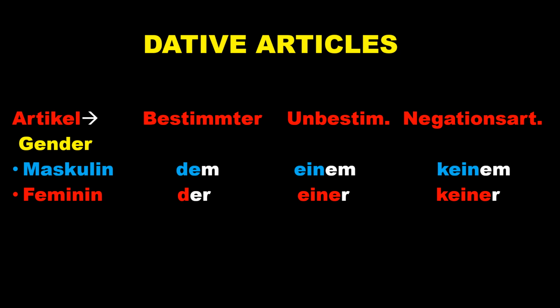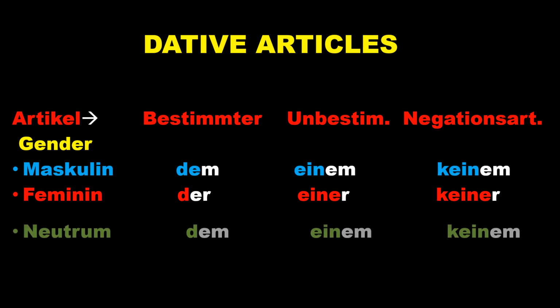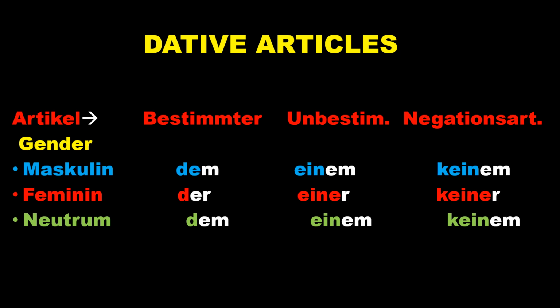Feminine, der, einer, keiner. Neutrum, dem, einem, keinem. Plural, den plus n. Now you must be wondering, what does that mean? Okay, let me explain it to you. Den is the article which will come before the noun, and this n plus n, this n will go at the end of the noun. For example, mit den Kindern. Kinder is the plural word for das Kind.